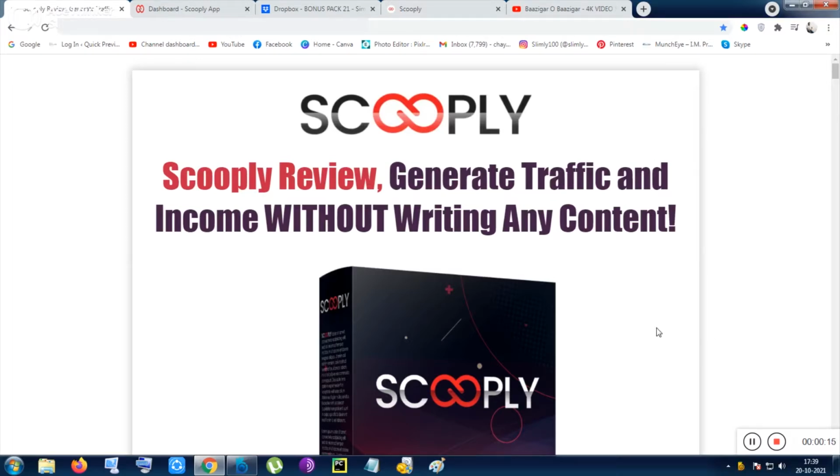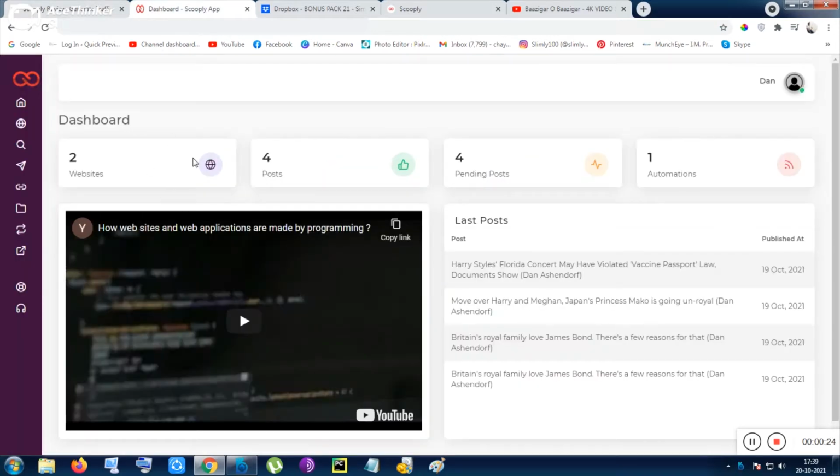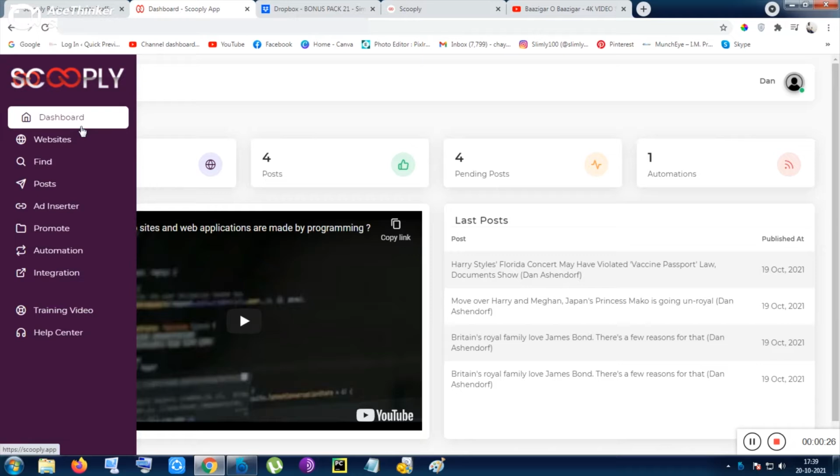If you are okay with writing and blogging, online writing stuff, and you want to earn money, then this app is made for you. So let me show you the members area of Scooply. With this app you can just grab another website's blogs and make them as if they are your own written, as if content spinning is happening. The blog will be written in the same way, the meaning will be the same, but it is totally changed by this app. Okay, let me show you how you can do that.